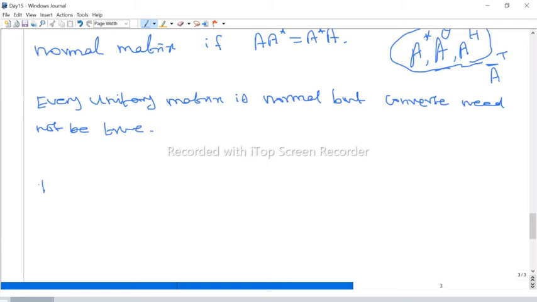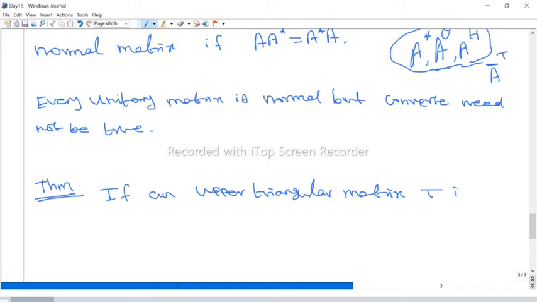If the matrix is upper triangular and normal, then that matrix should be diagonalizable. Theorem: if an upper triangular matrix T is normal, then it must be a diagonalizable matrix.